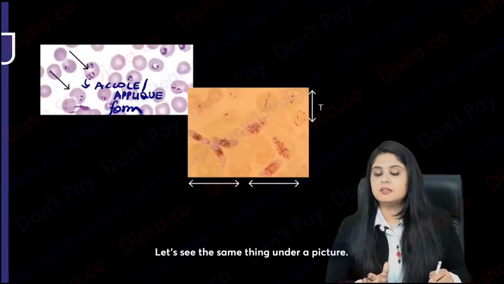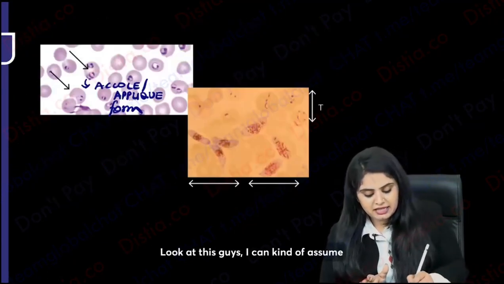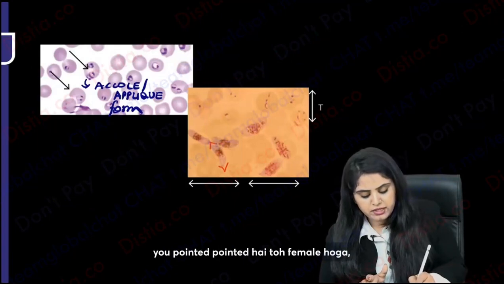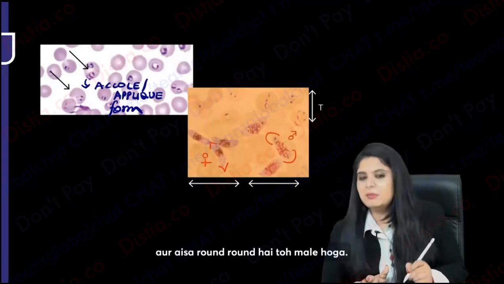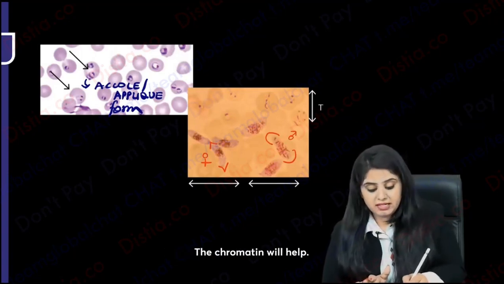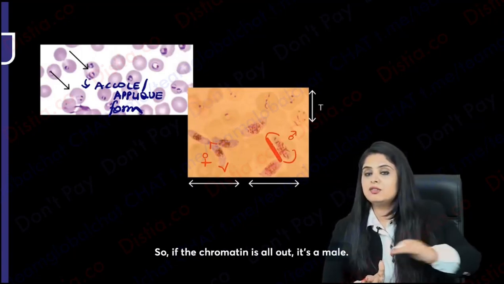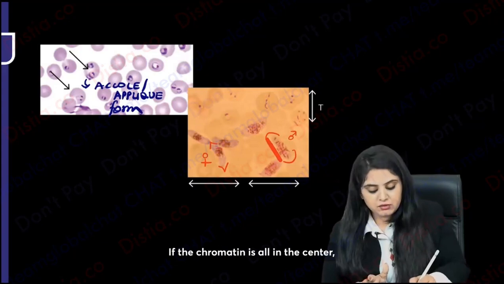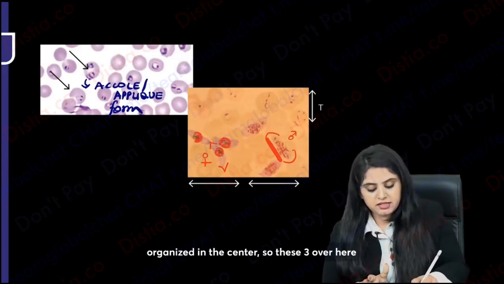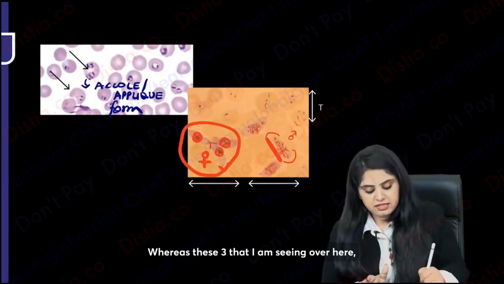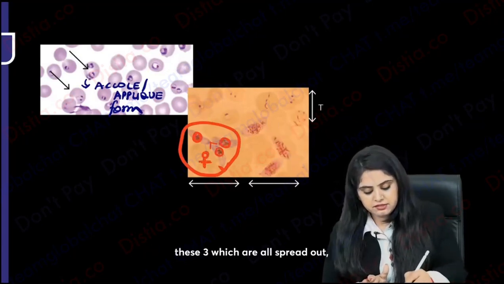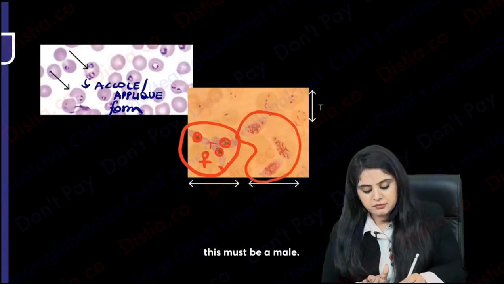Let's see the same thing under a picture. Look at this, guys. I can kind of assume ye pointed hai to ye female hoga, or ye round hai to ye male hoga, but this won't help me in the paper. The chromatin will help. See, if the chromatin is all out, it's a male. If the chromatin is all in the center, organized in the center, so these three over here which are organized must be a female. Whereas these three that I'm seeing over here, which are all spread out, this must be a male.